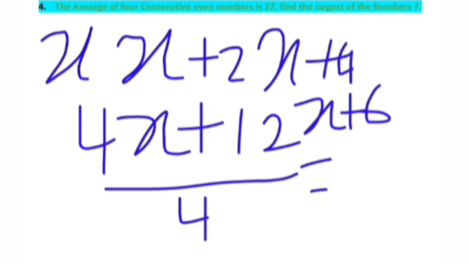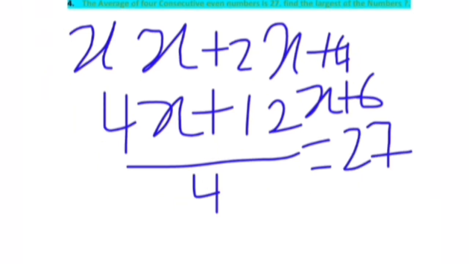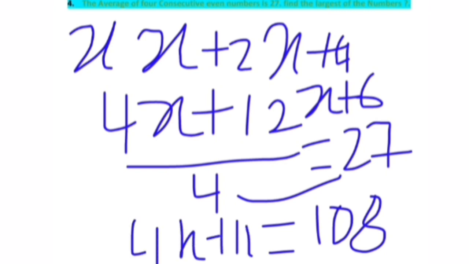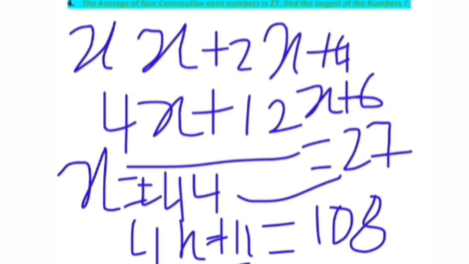It is equal to 27, as said in the question itself. So 27 into 4 is 108. So 4x plus 12 equals 108. If this 12 goes to that side, 4x equals 96, x equals 24. So x equal to 24 is the answer.